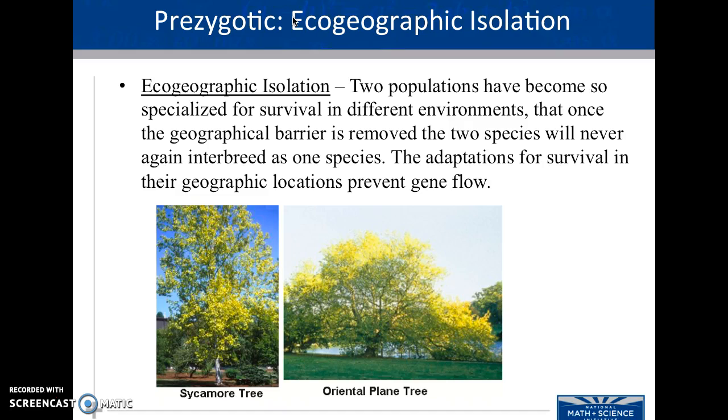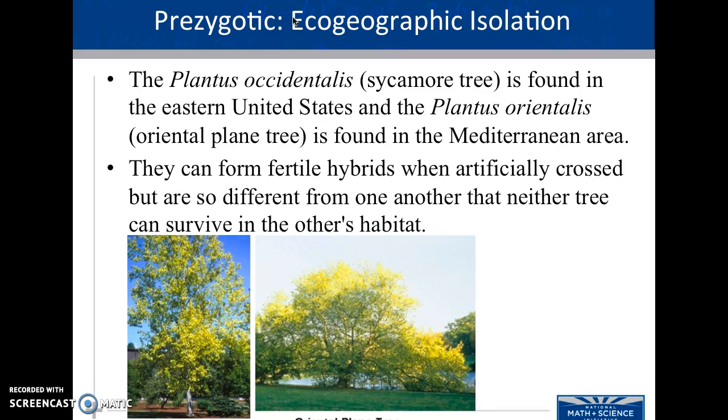Examples of prezygotic barriers: we're going to see ecogeographic isolation. Two populations have become so specialized for survival in different environments that once the barrier is removed, they can't interbreed again. Basically, the adaptations for survival in the geographic location prevent gene flow. Examples are these trees.